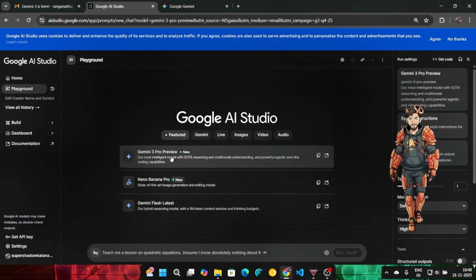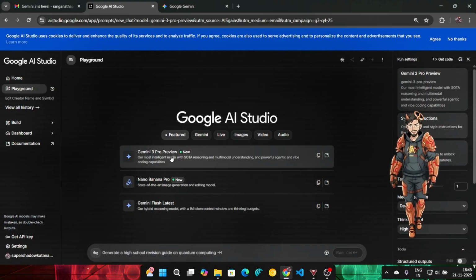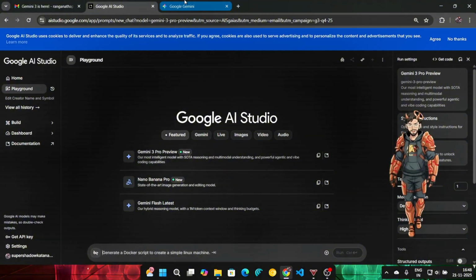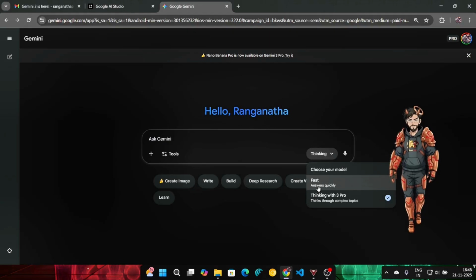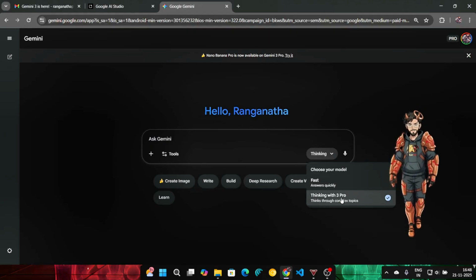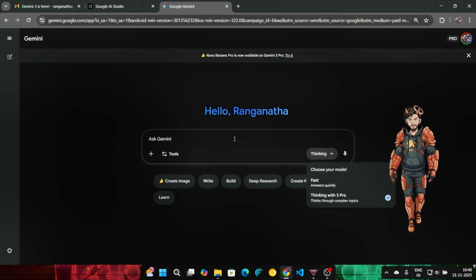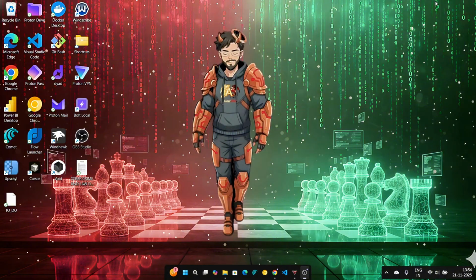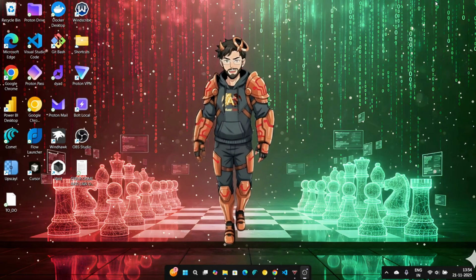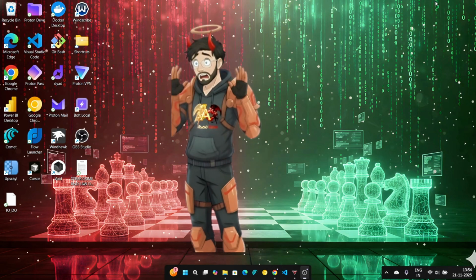When you start typing any prompts here, you're going to use Gemini 3 Pro preview. There is one other way to use this, which is the casual way of using Gemini on the web. So you see the thinking here. If I click on thinking, you get fast and you get thinking with 3 Pro. That is what I have selected. So that is basically your Gemini 3 Pro.